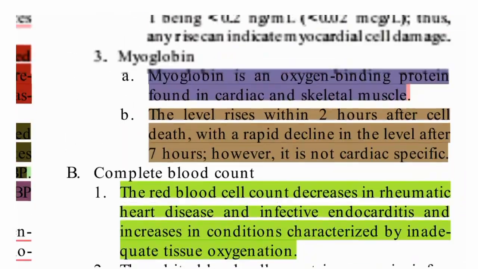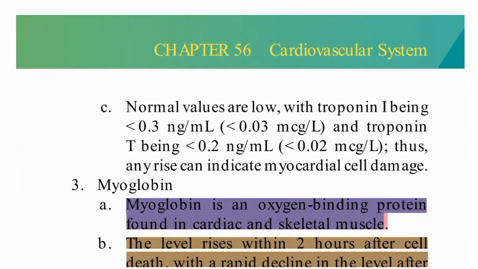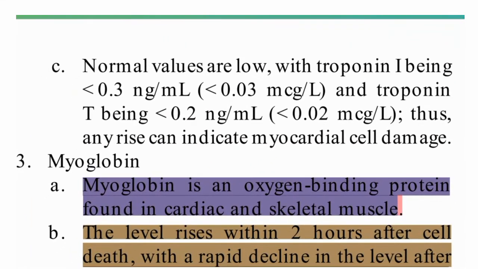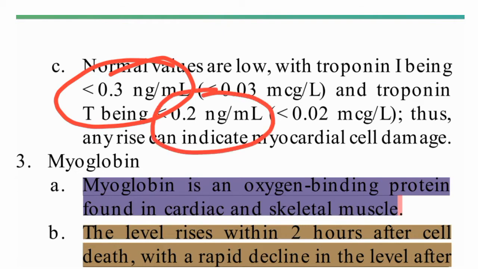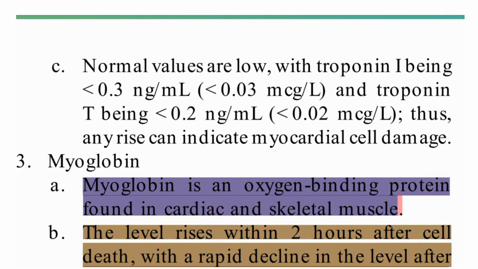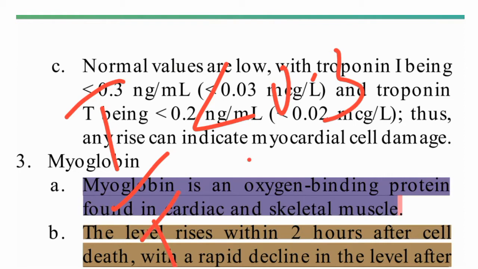Now coming to the normal values of troponin. Troponin I should be less than 0.3 nanogram per ml, or 0.03 microgram per liter, and troponin T should be less than 0.2 nanogram per ml.